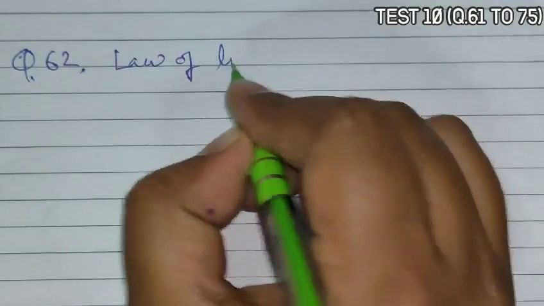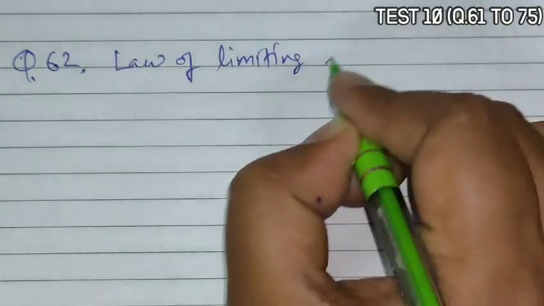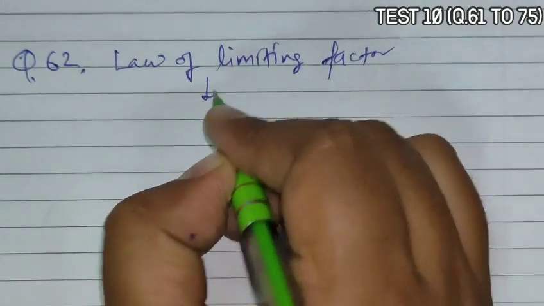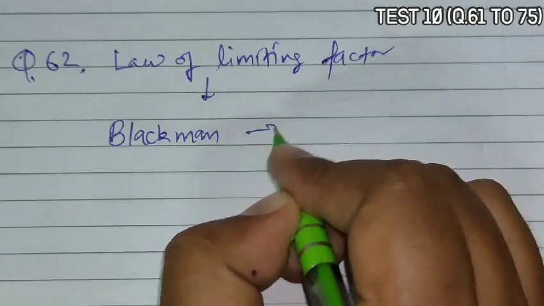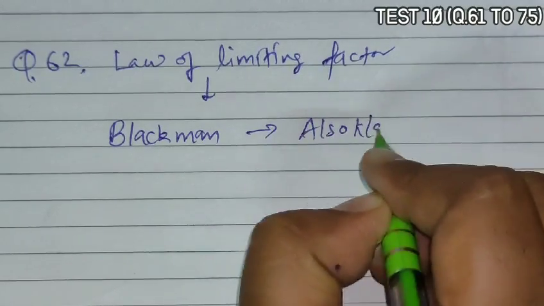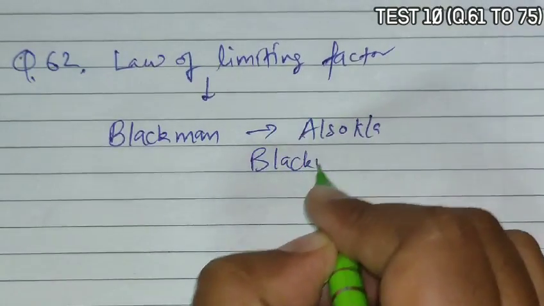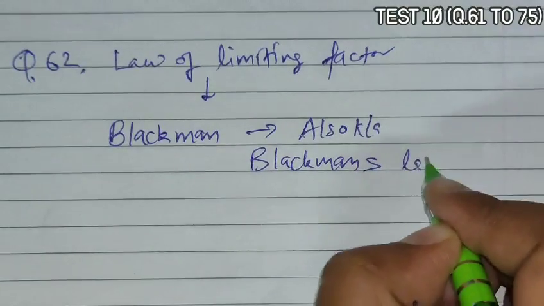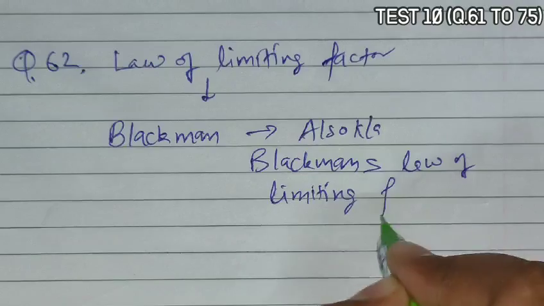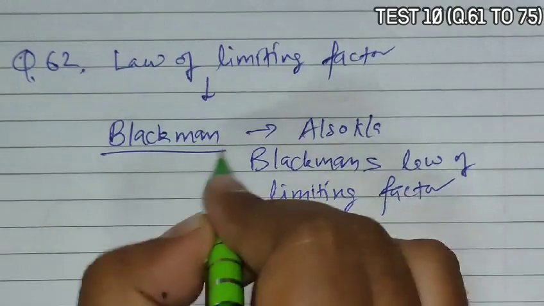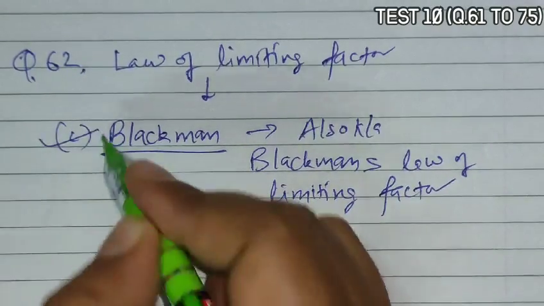Next is question 62. Question 62 asks that the law of limiting factor was given by. The law of limiting factor is given by Blackman, so it is also known as Blackman's law of limiting factor. So Blackman, option C, is the correct answer.